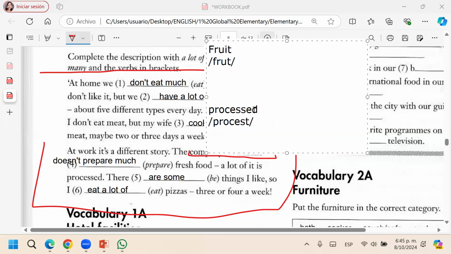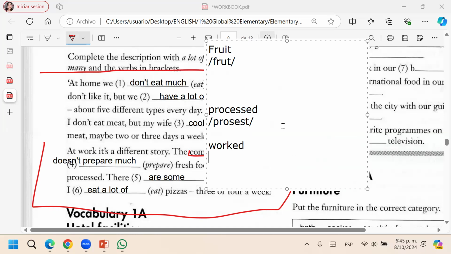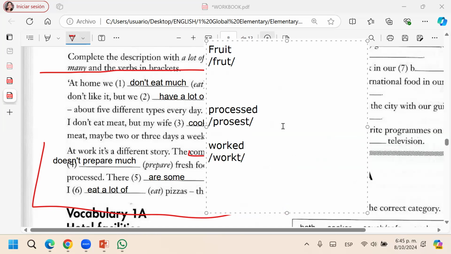I don't know if you have seen the past tense yet. In this word, the ed sounds like a T: processed. It's like when we say, for example, worked. It's like a T: worked, processed.